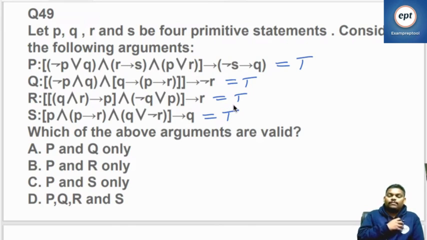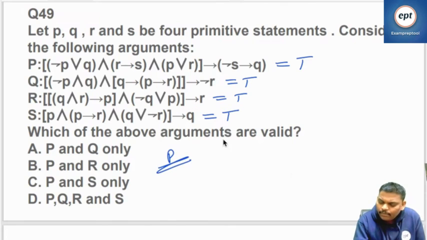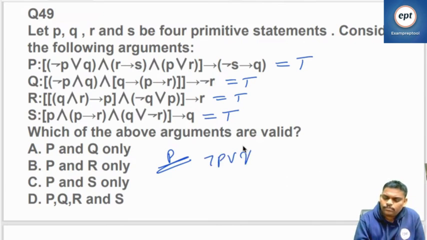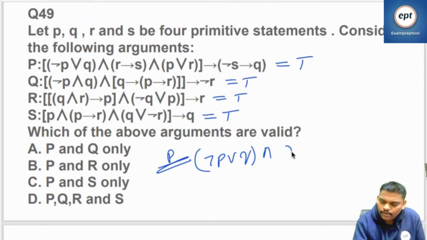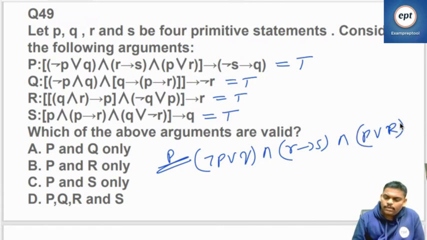So what is the answer? Normal thing only. I am trying for P. Negation P or Q, and R goes to S, and P or R.